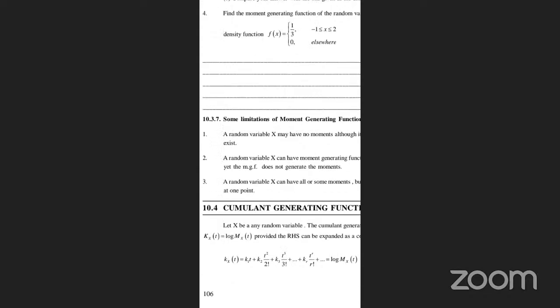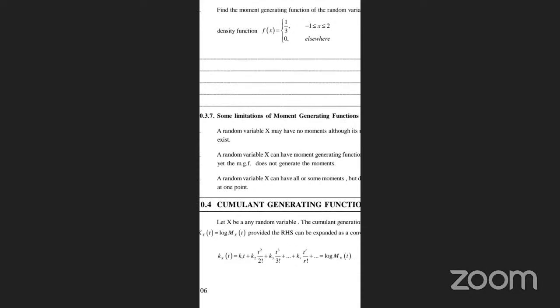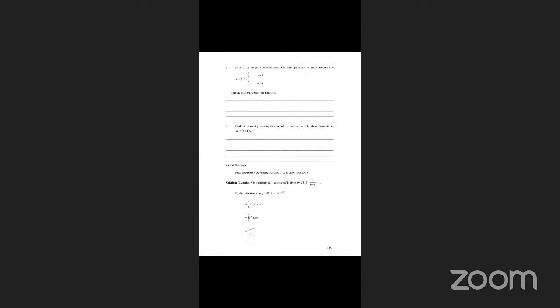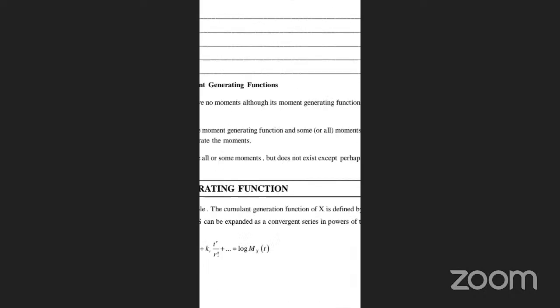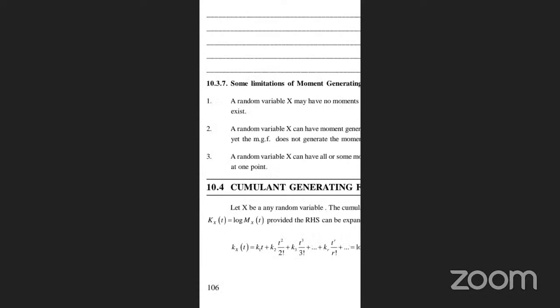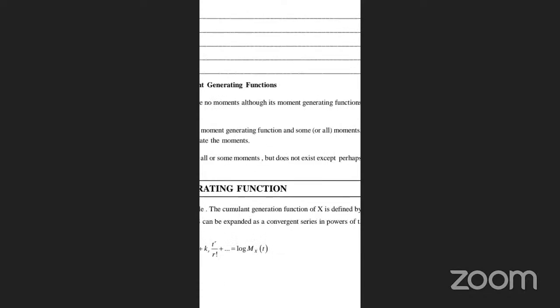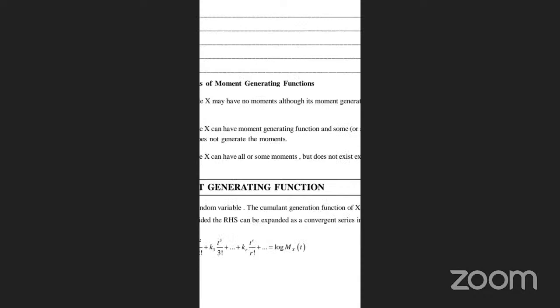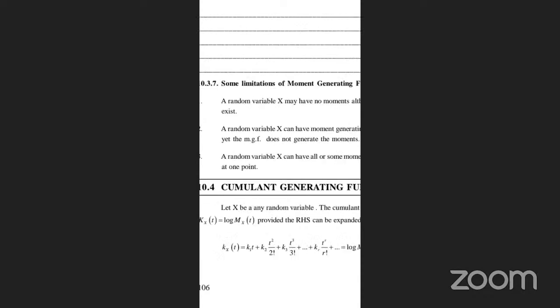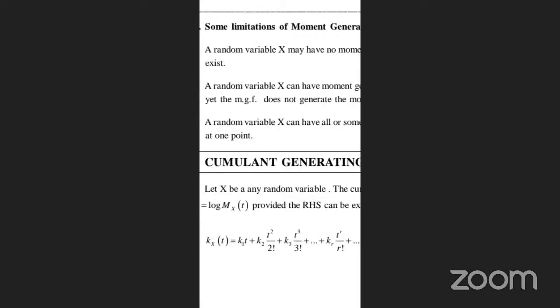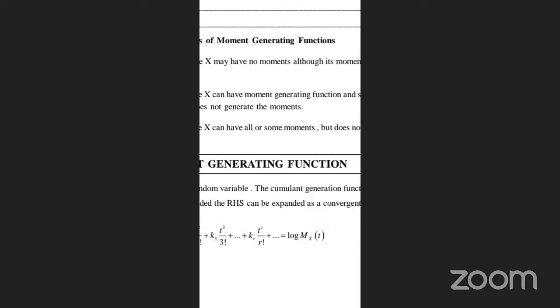Okay, the cumulative generating function. Let X be any random variable. The cumulative generating function of X is defined by K of X of t equal to log M of X of t, provided the right-hand side is expanded as a convergent series in powers of t. So K of X of t can be written as k1 t plus k2 t square by 2 factorial, plus k3 t cube by 3 factorial, and so on up to kr t power r by r factorial, that is, log M of X of t. We can write it or not? Yes, sir. That is a theorem, I think, sir.